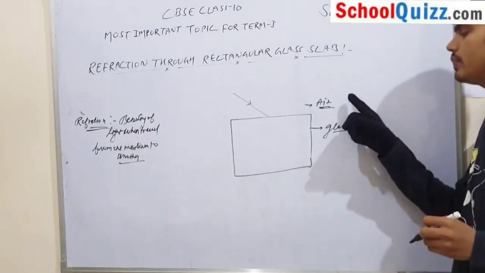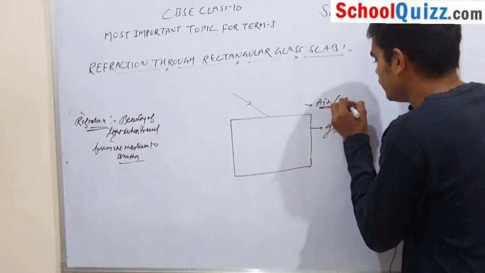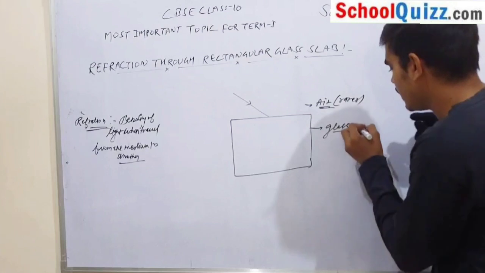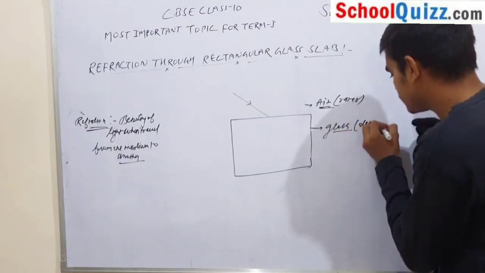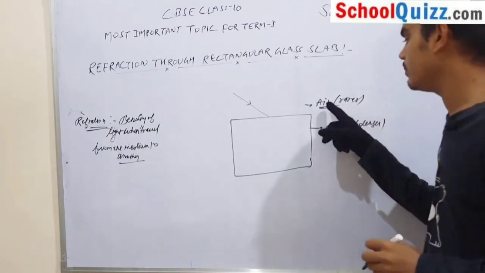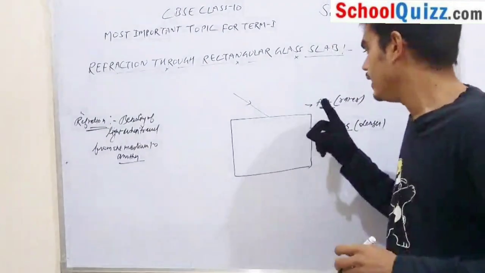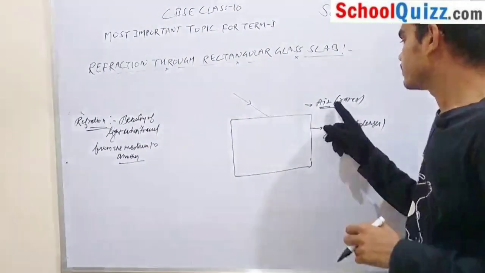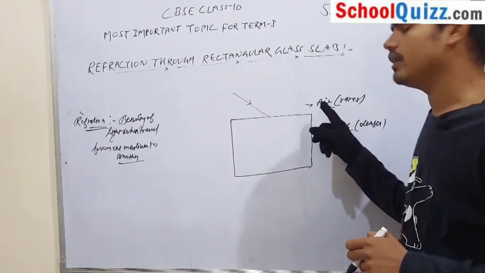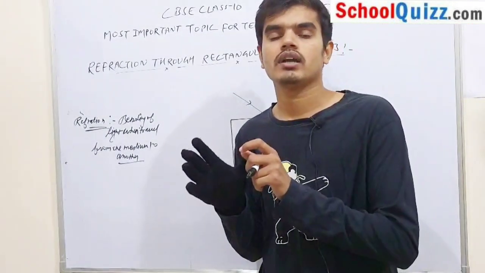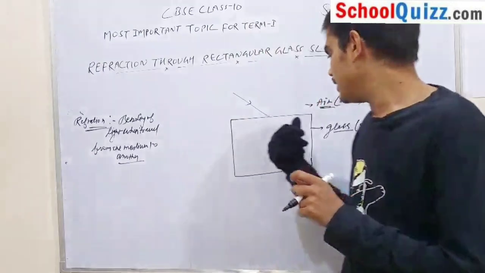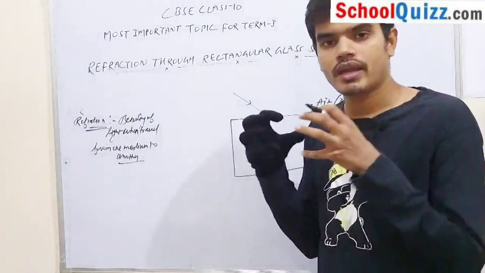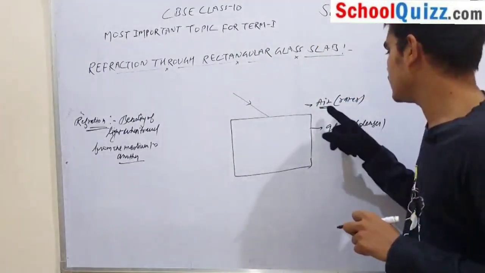We know that air is rarer and glass is denser. If we compare the medium air and the medium glass, then air is a rarer medium and glass is a denser medium. Why? Because in air, atoms or molecules are far away from each other, and in glass, molecules are closely packed. So this is our denser medium and this is the rarer medium.